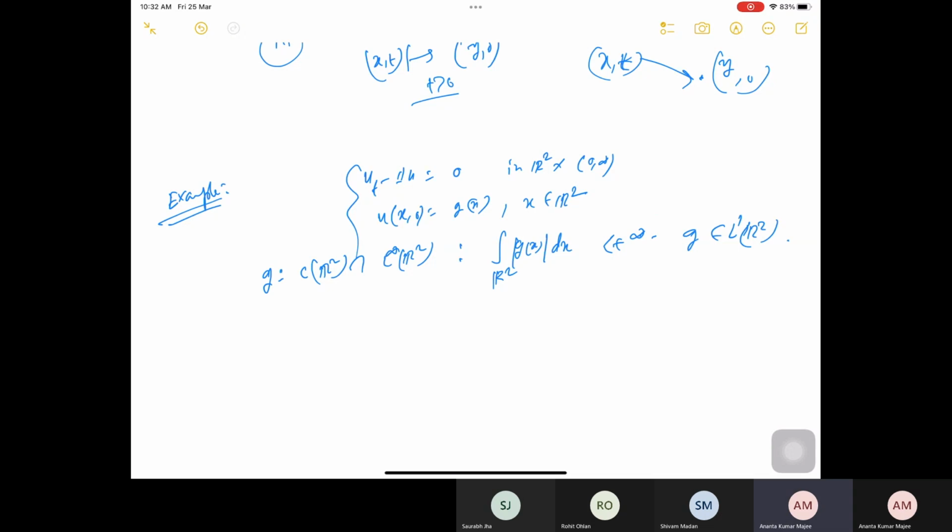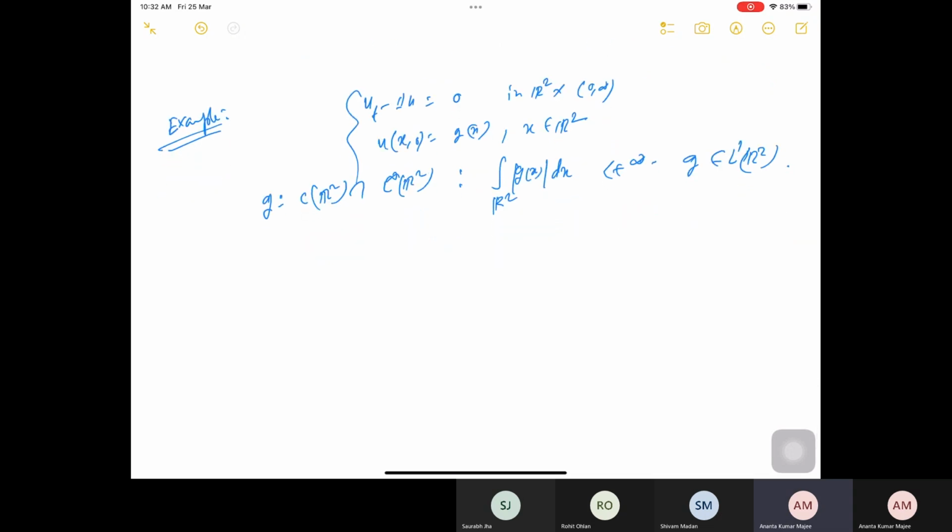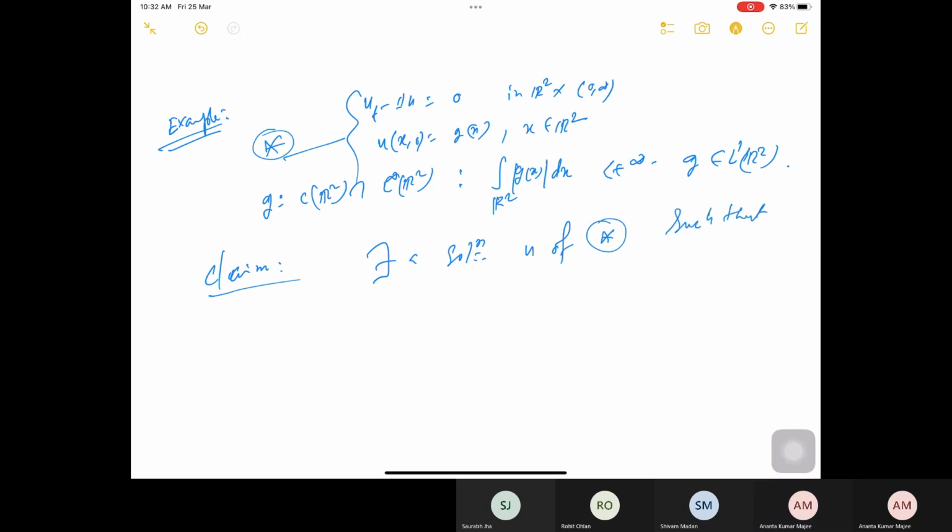Okay, so then my claim is that there exists a solution u of my star problem such that it vanishes at infinity as t goes to infinity. That means the limit as t goes to infinity of u of x,t is 0, and this holds for all x in R2.